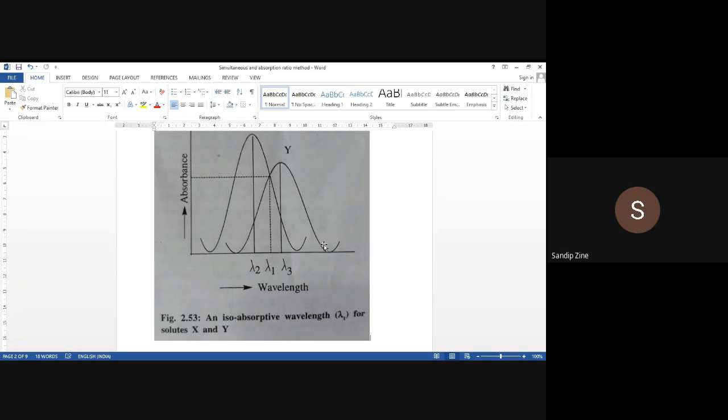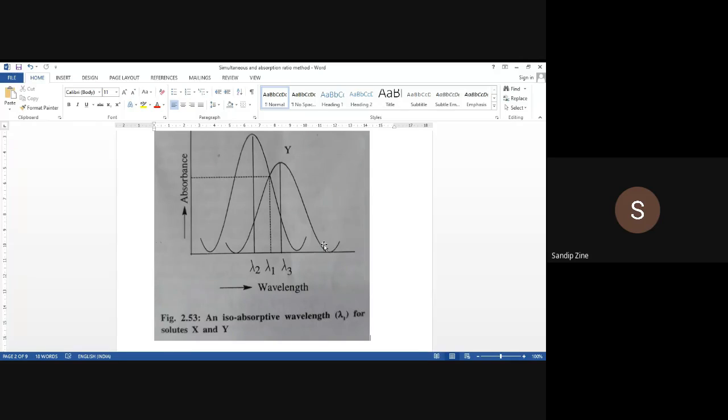Beer's is related to concentration, and Lambert's is related to L, which represents the path length. So the absorption ratio method is exclusively based on the principle that for any substance which obeys Beer's law, the ratio of absorbance at two wavelengths is constant and is independent of its concentration or path length.